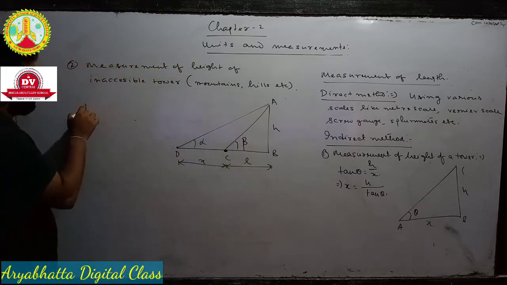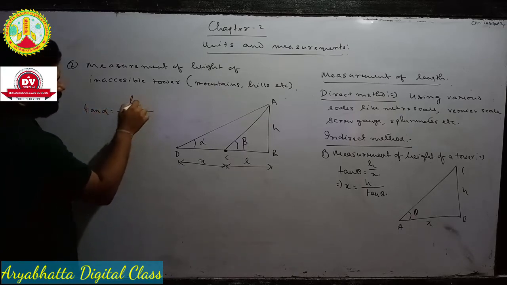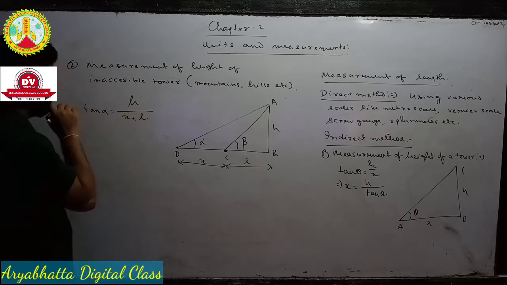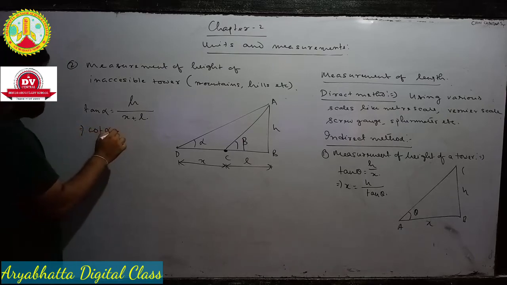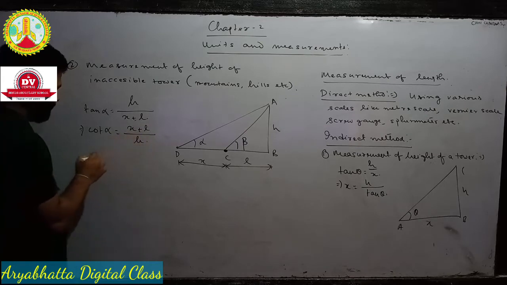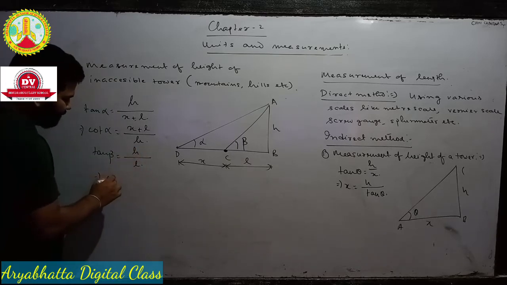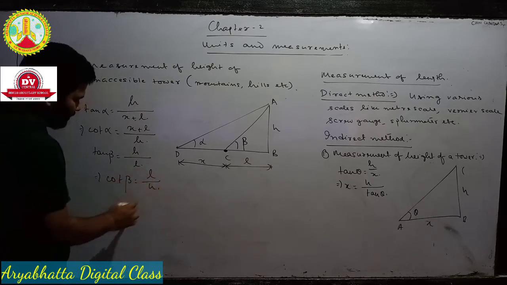So what is tan alpha? From the diagram, perpendicular divided by base is x plus L by h. So cot alpha will be x plus L by h. Next one, what is beta? Tan beta is equal to h by L. So what will be cot beta? Cot beta will be L by h.